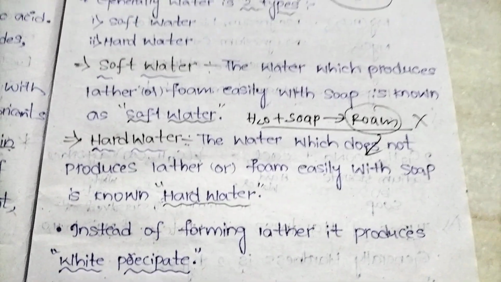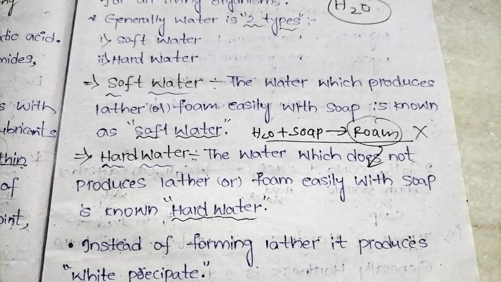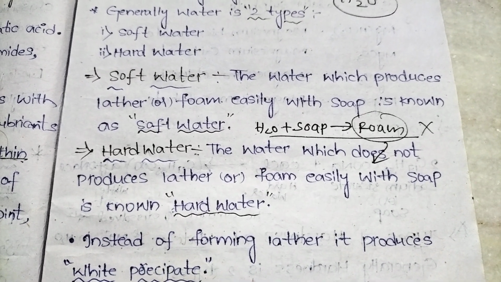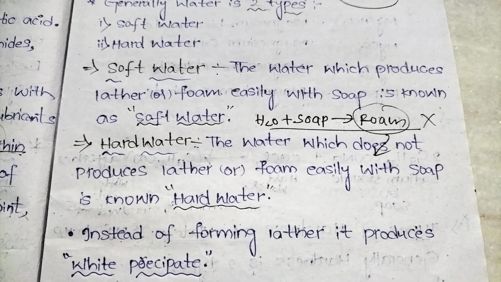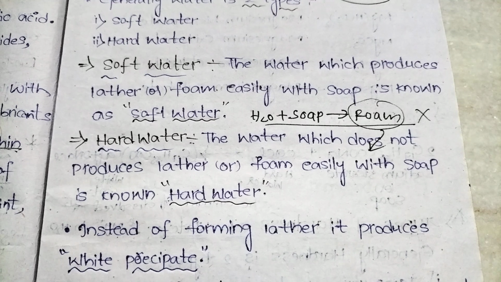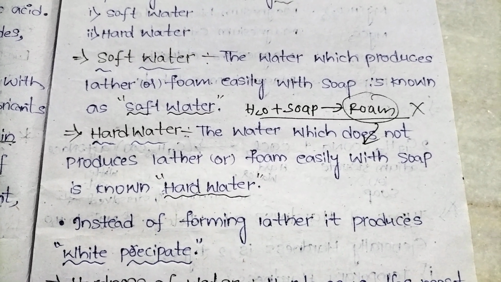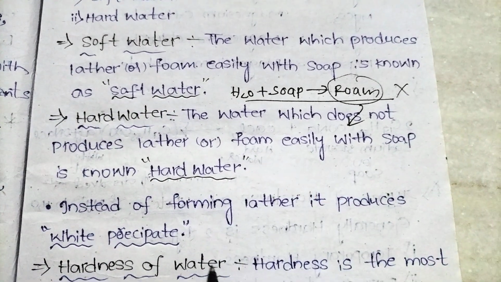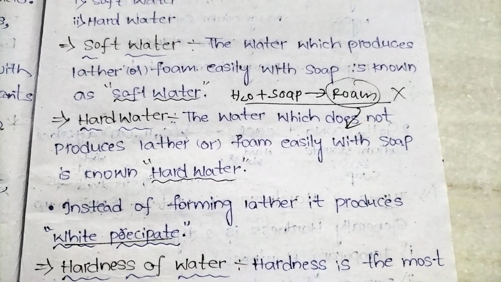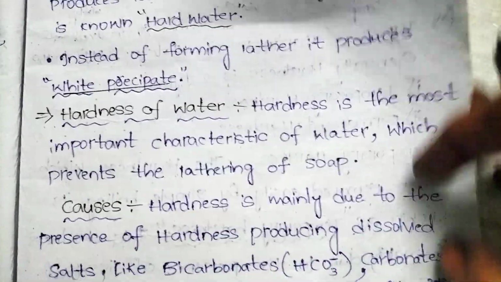So what we discussed: how many types of water are there? Water is of two types, soft water and hard water. Soft water is the water which produces foam or lather easily with soap. Hard water is completely opposite to soft water. Instead of forming foam, it produces white color precipitate.